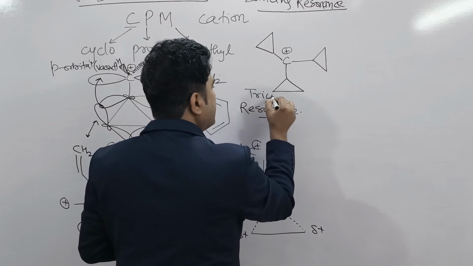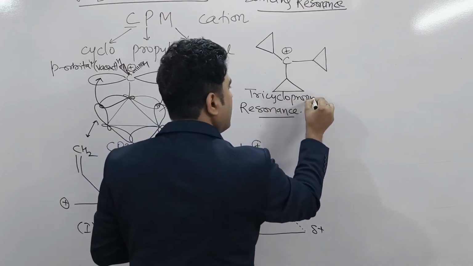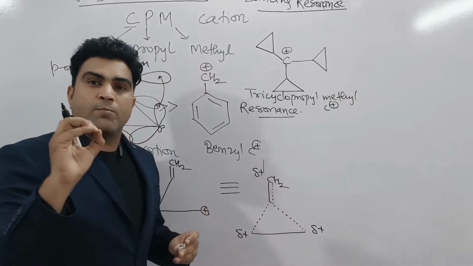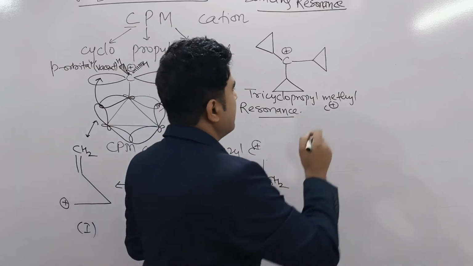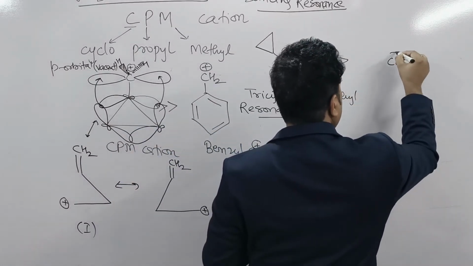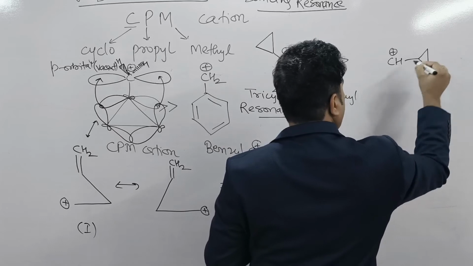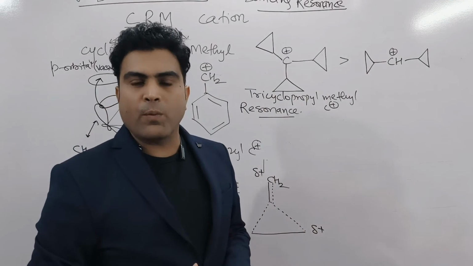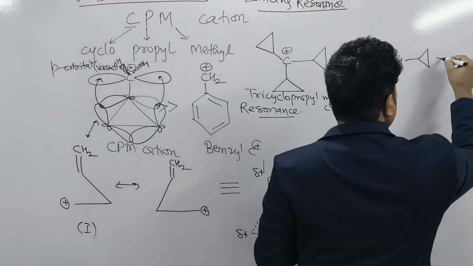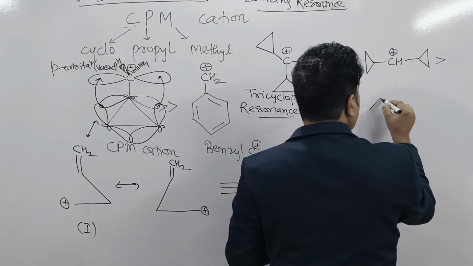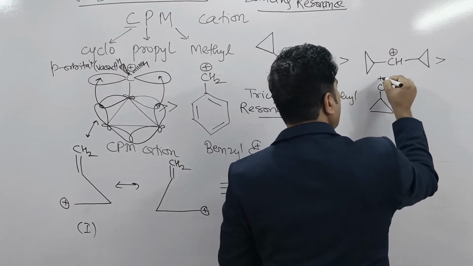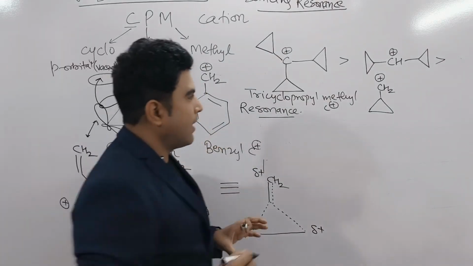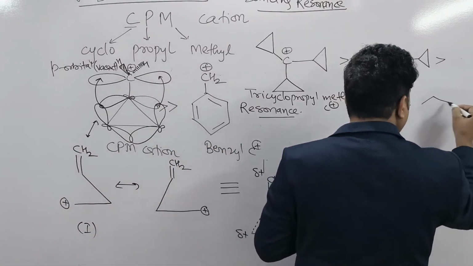This is known as what? Tricyclopropyl methyl carbocation. World's most stable carbocation ever. This is more stable than what? CH positive. Suppose there is one cyclopropyl ring, there is another ring. This is the dicyclopropyl methyl carbocation. Then same, cyclopropyl methyl carbocation, CH2 positive. And this cyclopropyl methyl carbocation is even much stronger than this one.